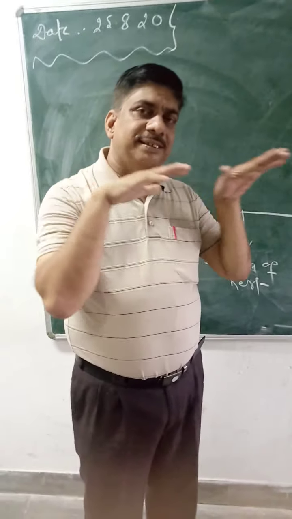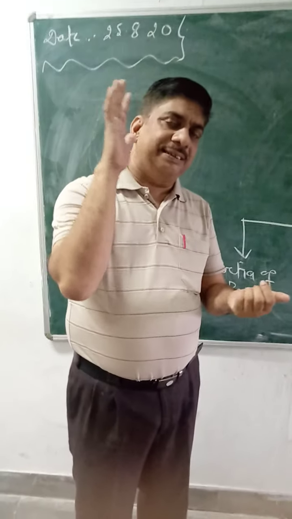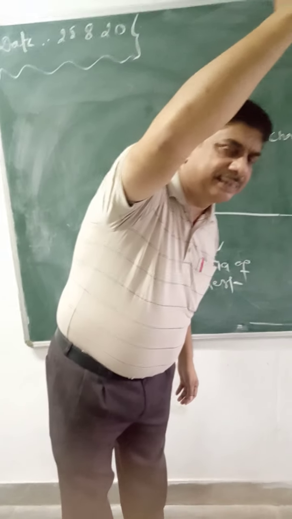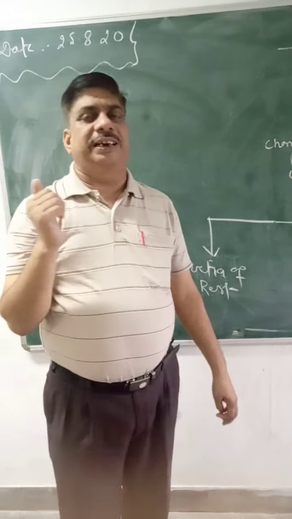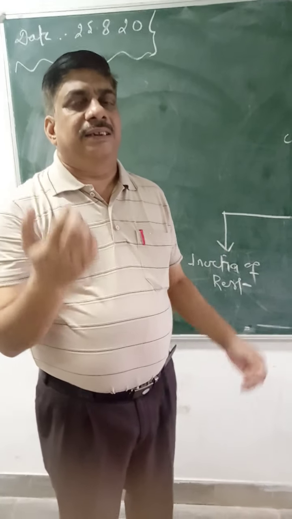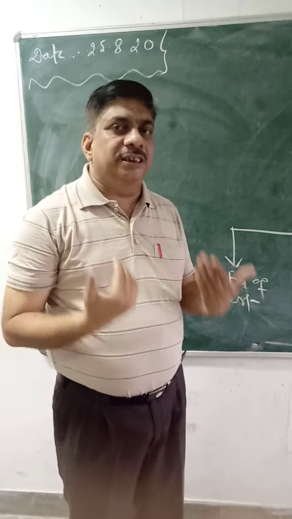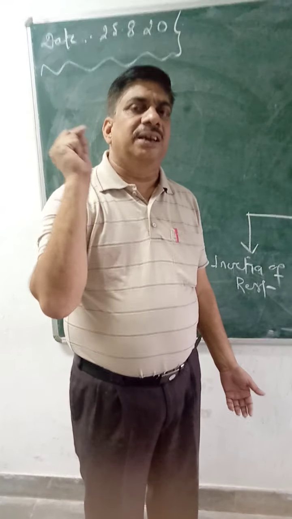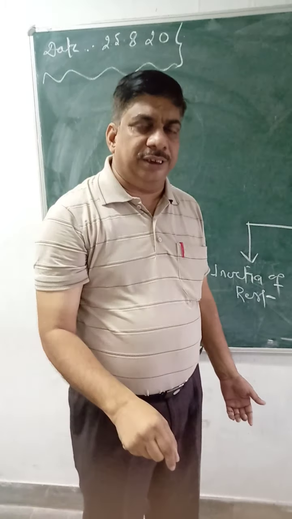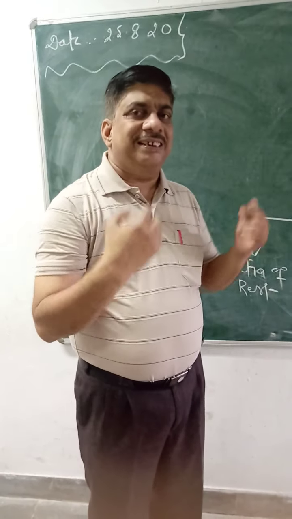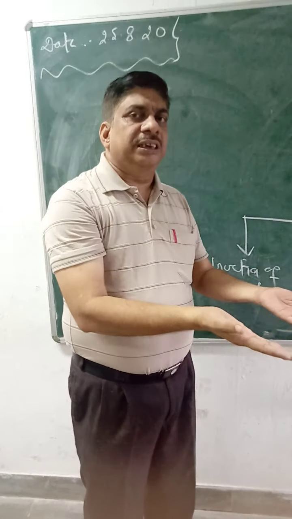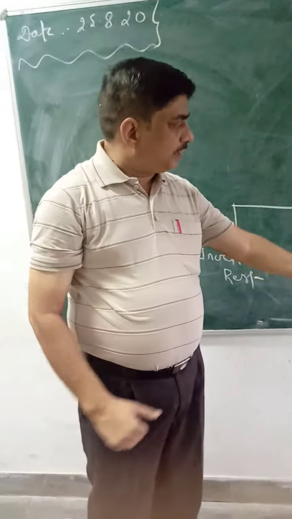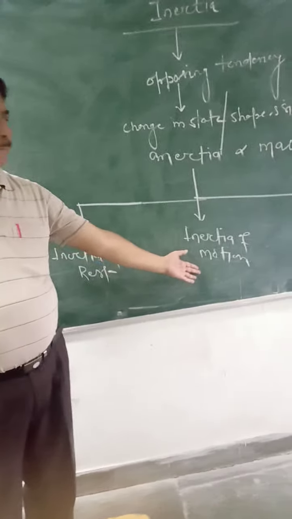Now when the bus is running on the road and the driver suddenly applies the brake, in that situation we fall in the forward direction. It means the upper part is in motion while the lower part is at rest. Because of the opposing tendency of the motion, our body opposes the change, and that opposition comes in the form of falling forward. So the second one is the inertia of motion.